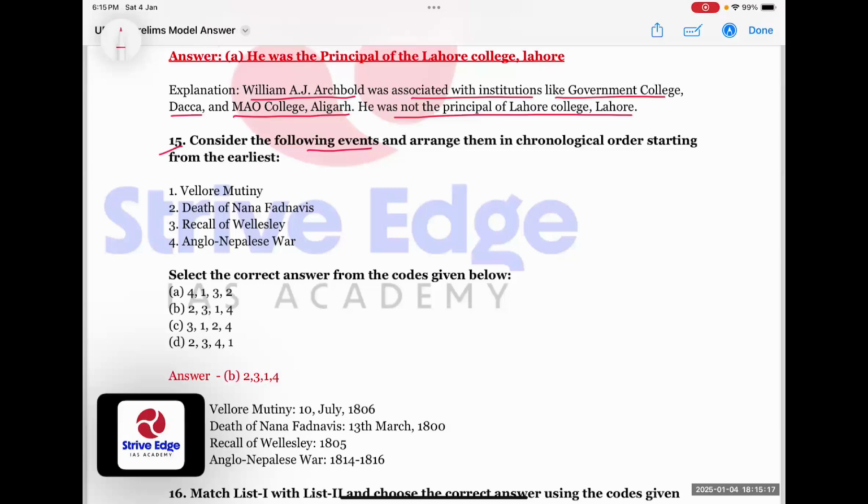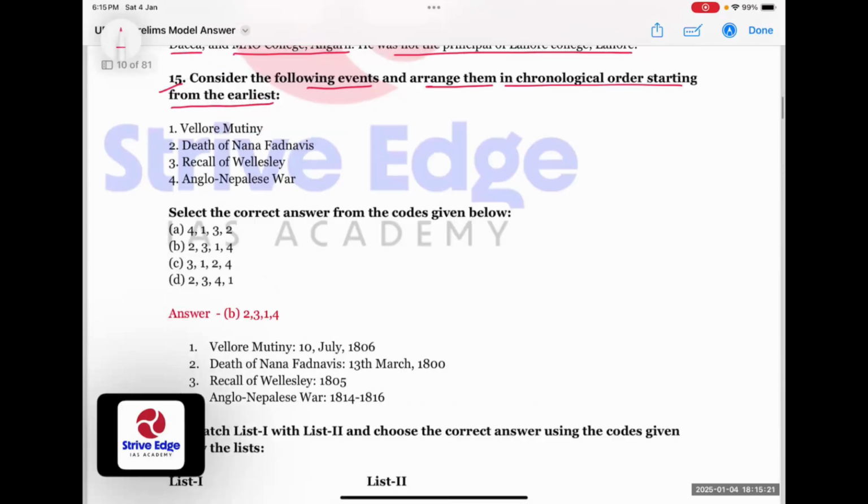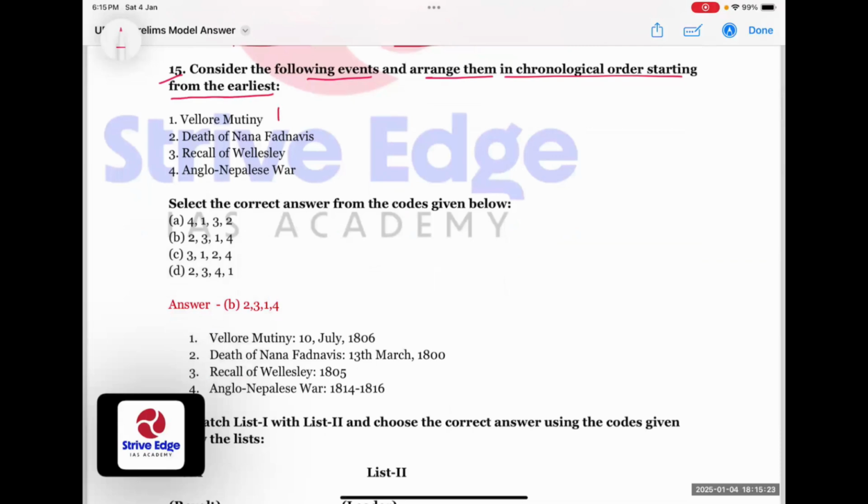Let's come to the 15th question. Consider the following events and arrange them in chronological order starting from the earliest. Vellore Mutiny happened on 10th July 1806. Death of Nana Fadnavis happened on 13th March 1800. Recall of Wellesley was in 1805, and the Anglo-Nepalese War was in 1814 to 1816. So our correct answer is B.